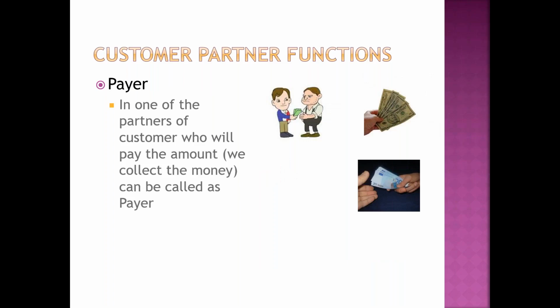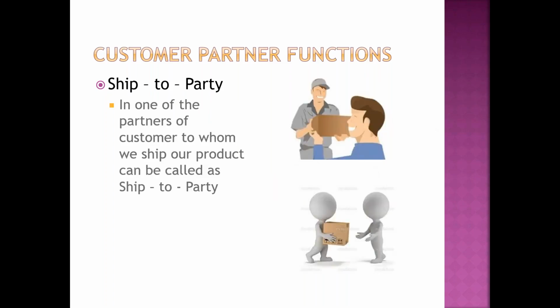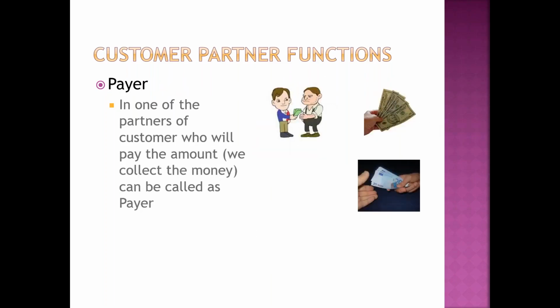You know, a lawyer is a legal person. Whenever we have any dispute, we cannot go directly to court, and you don't know what the law is. So you hire that person on your behalf, and he acts in your role. Like that, different people, these are all called customer roles, and they are called partner functions. All are partners, but none is the full partner. If all roles are done by a single person, that person is called the customer. So these are all partner functions.